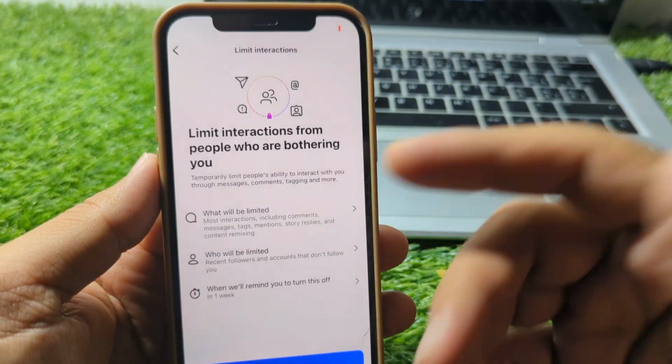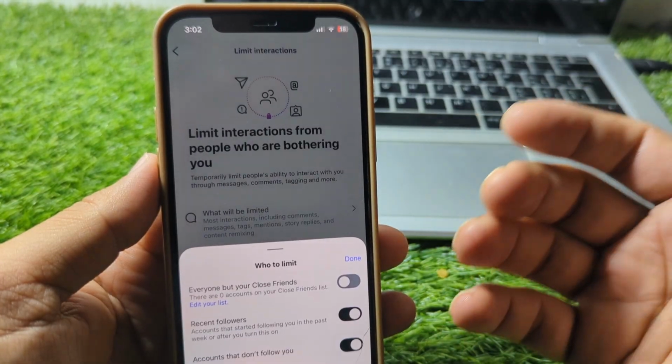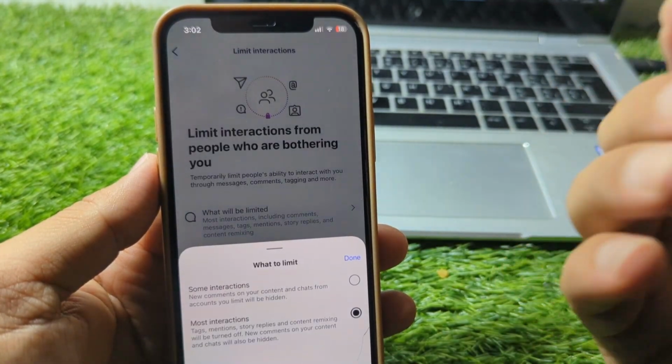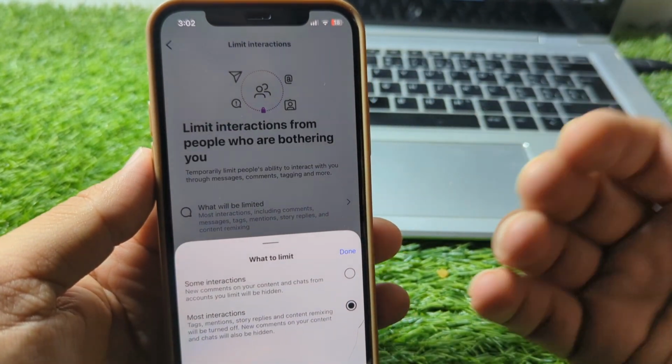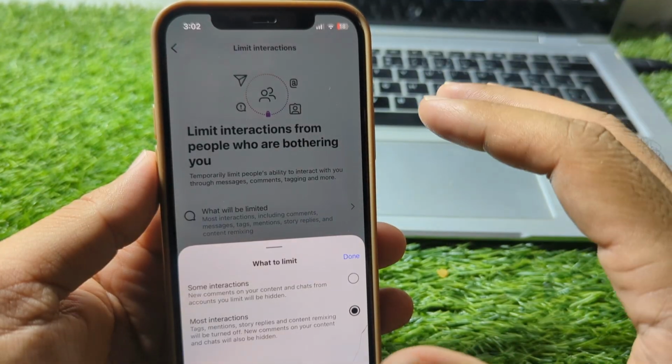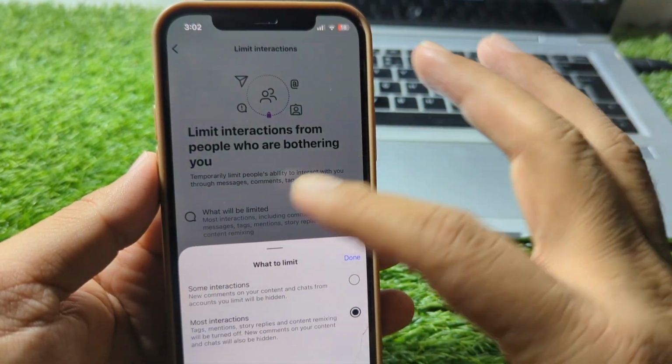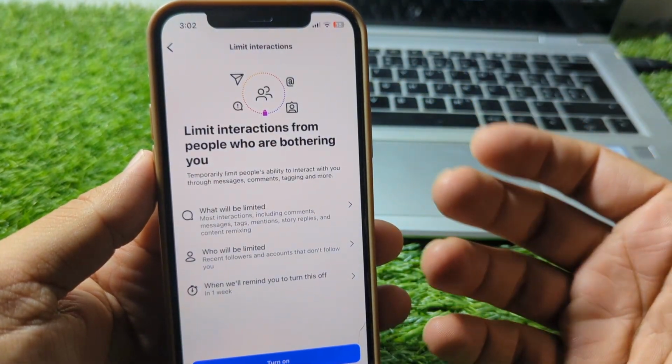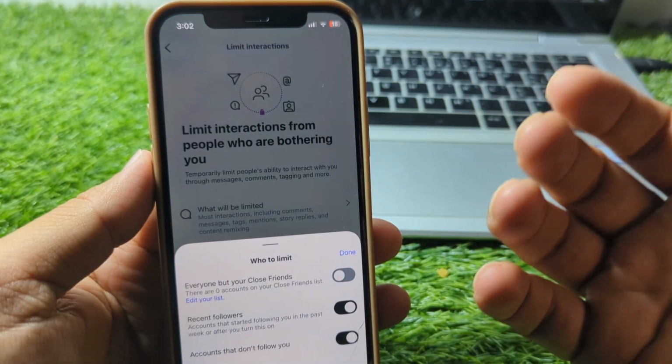Instagram also allows you to limit who can comment on your posts. You can choose to allow comments only from people you follow, your followers, or both. This simple adjustment can dramatically reduce unwanted interactions and create a more positive experience on the platform.